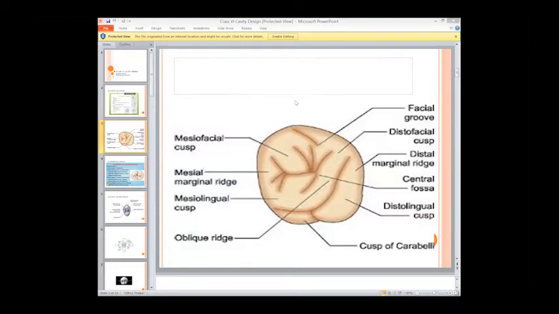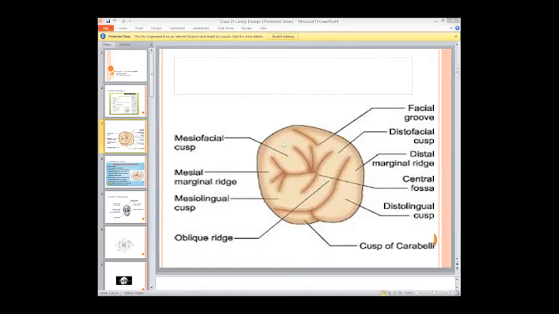This is the most, I must appreciate that diagram presents all the labeling, right? Now, say for example, if this is the mesial buccal side and this is the palatal side, say this is mesial side and this is distal side. Then we start from this. This is the mesofacial cusp or the mesobuccal cusp, right? Facial and the buccal side are the same. Don't confuse with it. This is the distofacial cusp.